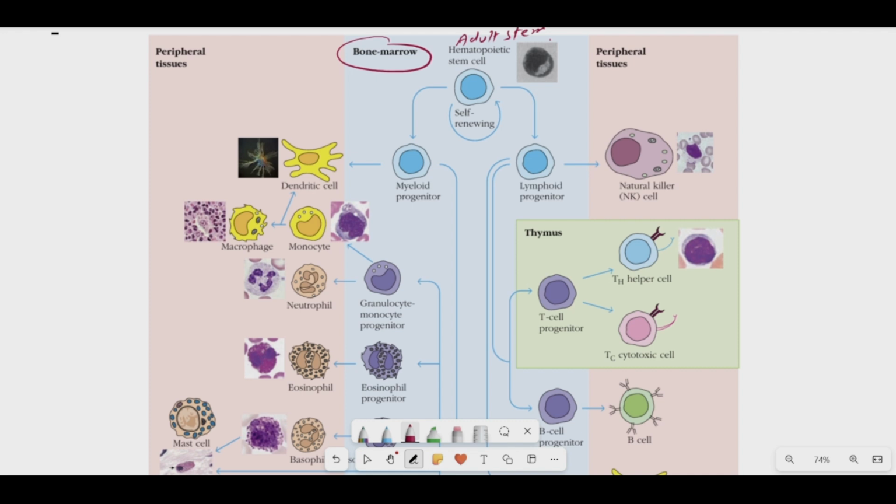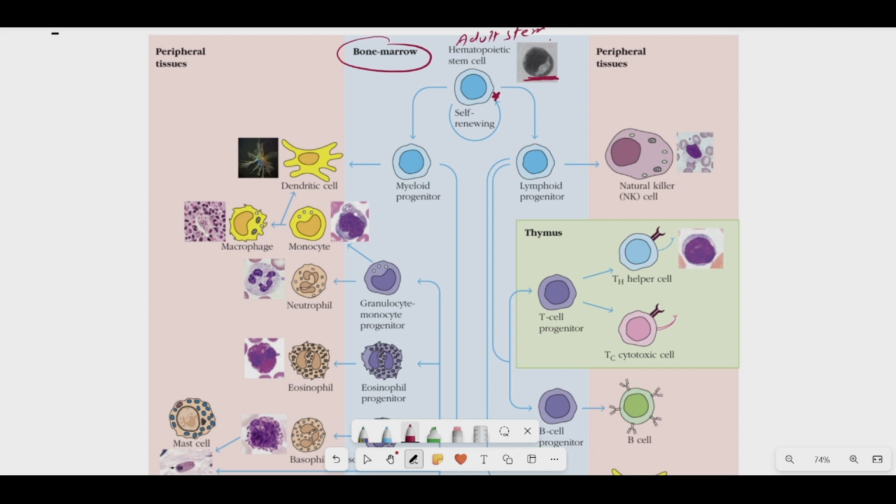and these stem cells have the ability to give rise to the cell lineages which are related to a particular tissue. Okay, so I have already told you that the hematopoietic stem cells, just like the other stem cells, have one of the most important features, that is the self-renewing ability. Okay, it can regenerate and repopulate its own kind and produce daughter cells which have the same characteristics and features as the parent cell.